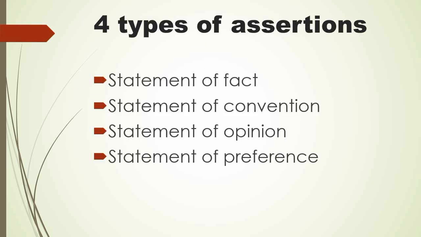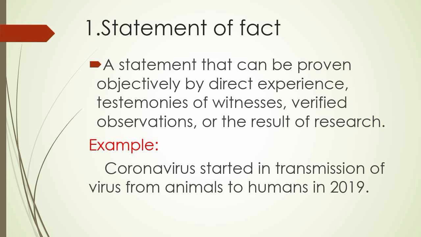Four types of assertion according to degree of uncertainty. And these are statement of fact, statement of convention, statement of opinion, and statement of preference. Statement of fact is a statement that can be proven objectively by direct experience, testimonies of witnesses, verified observations, or the result of research.